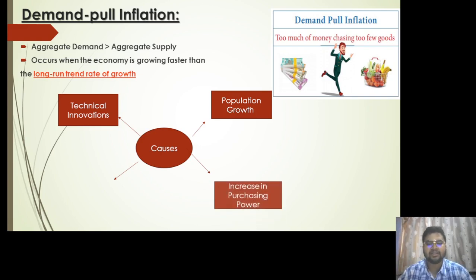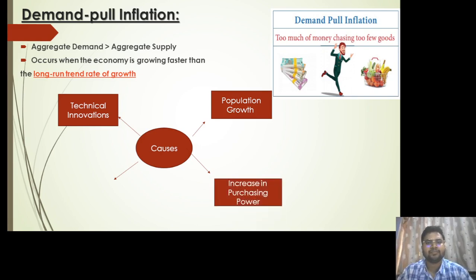In a similar way, the third cause is the increase in purchasing power, which is also one of the causes of demand pull inflation. So let us understand how this affects inflation. What is high purchasing power? It takes place when employers are giving more salaries to their employees. When they have more salary, they will try to spend more on themselves, right? As a result, their demand will increase. If the demand increases, the price will increase, as a result of which inflation will take place.